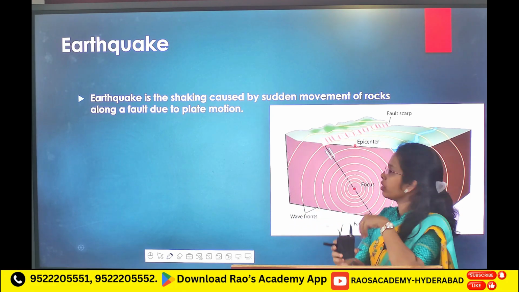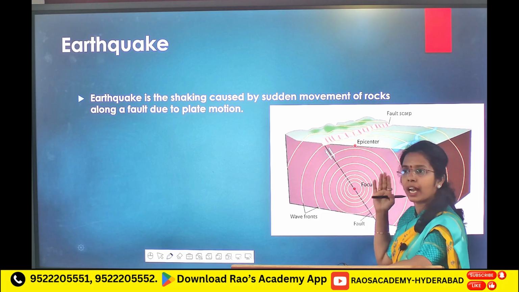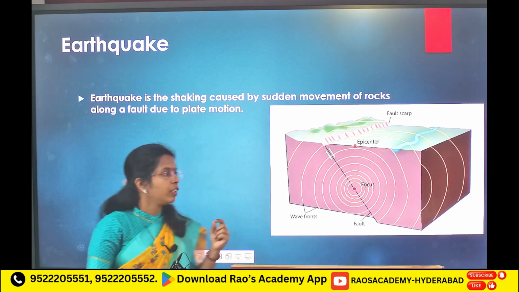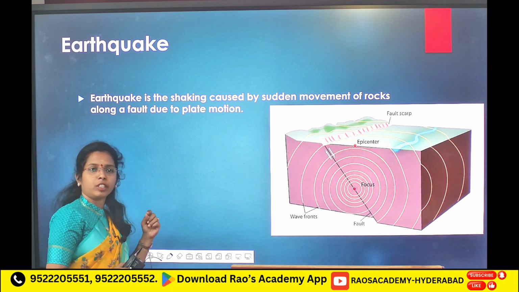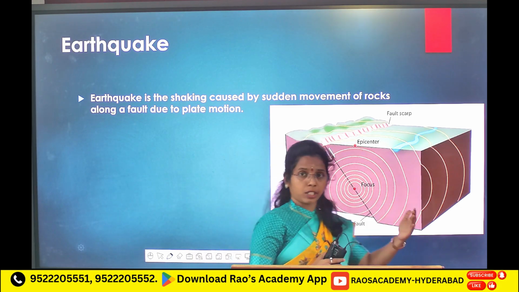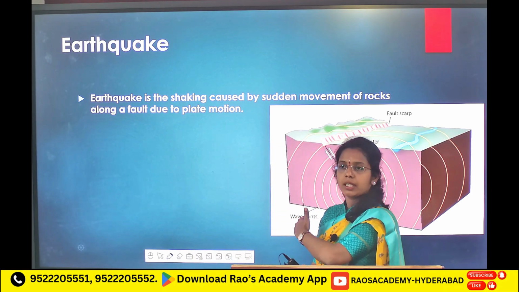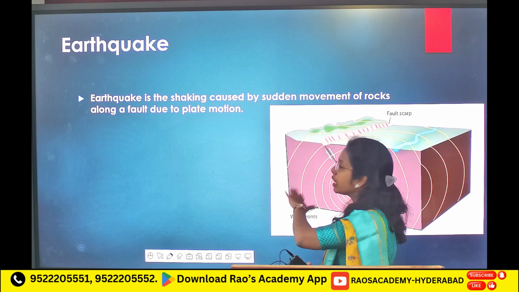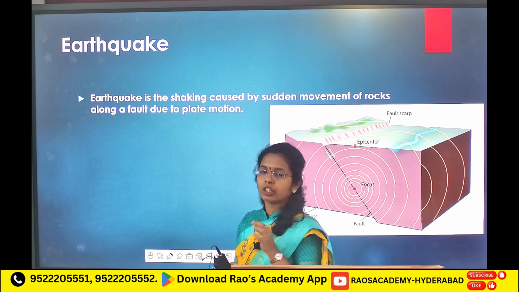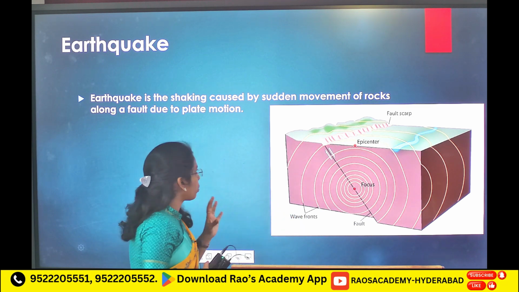Today we are going to discuss earthquakes, volcanoes and exogenic processes of geomorphic processes. First, in yesterday's session we have discussed endogenic processes. In that, we are midway. In faulting, we are learning earthquakes. After earthquakes, we are going to learn volcanoes. Important for your UPSC prelims 2026.